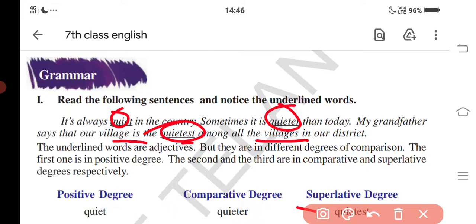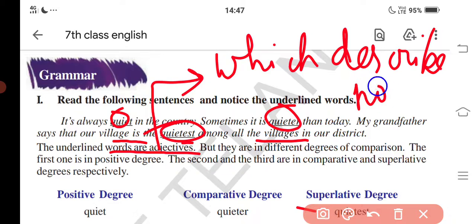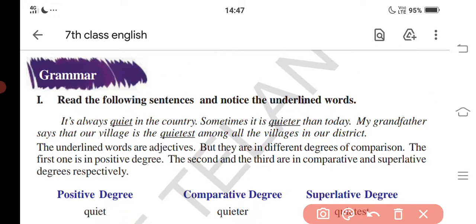What are these words? These words are positive, comparative and superlative degrees. Types of comparison we can also call these. Here they wrote: the underlined words are adjectives. What is the meaning of adjective? It describes a noun. But they are in different degrees of comparison. I said that, different degrees of comparison.